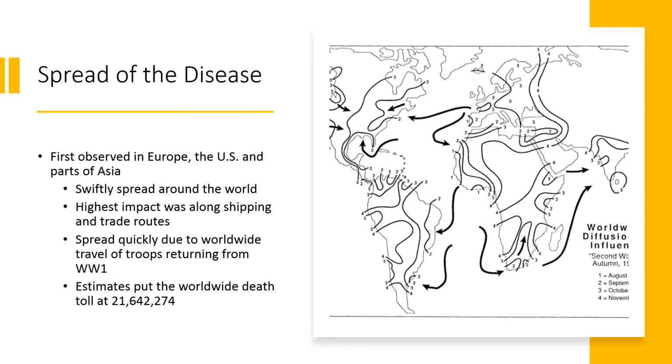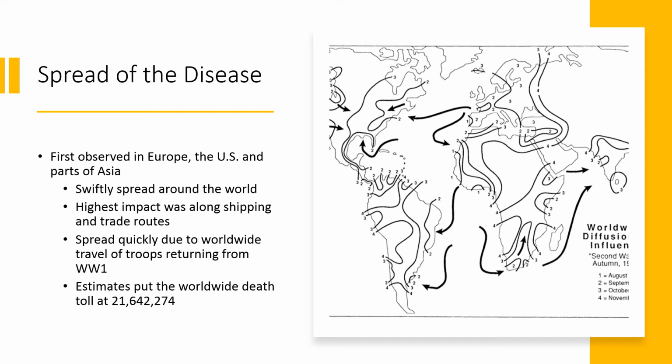The spread of the disease was first observed in Europe, the US, and also parts of Asia. This is kind of different from COVID-19, because it was first observed in China. Then it made its way through the rest of the world.